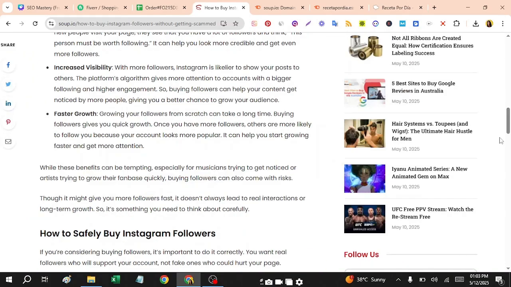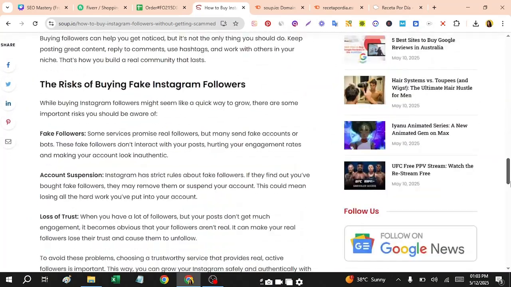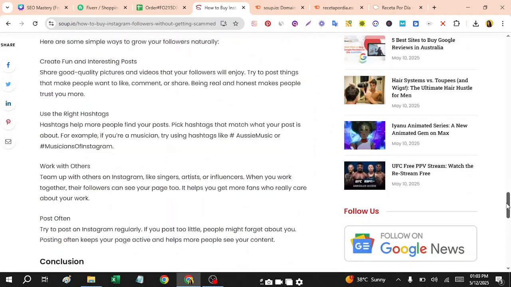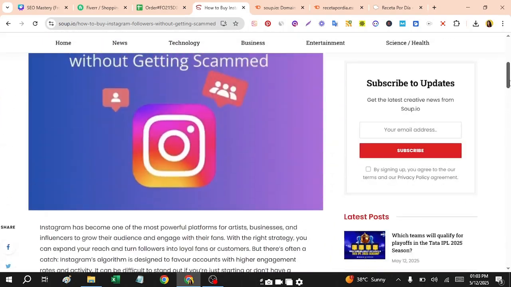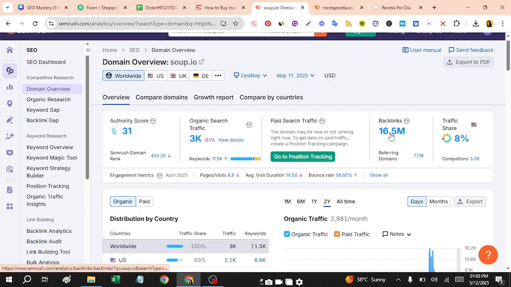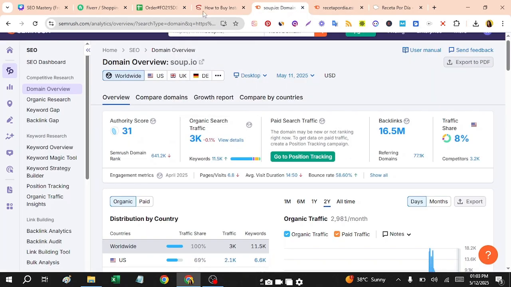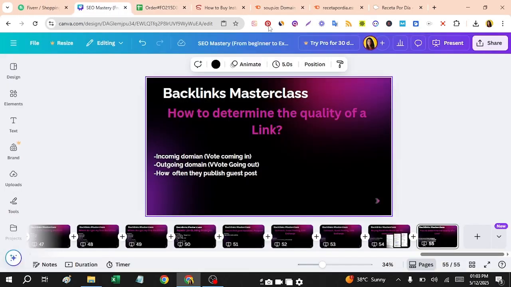The content has no images, no tips and tricks, no detailed piece of content that shows a user how they can solve this particular problem. So this site is just for building backlinks, and they're just putting a little bit of content and making the categories. So this is the point, the incoming domains and outgoing domains.